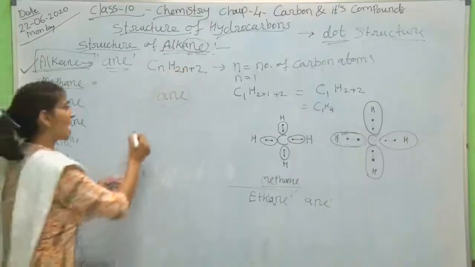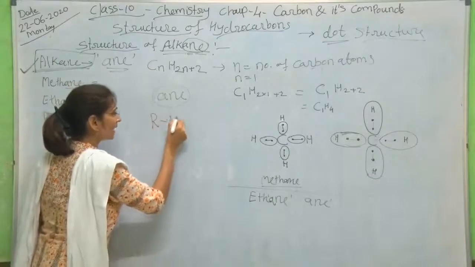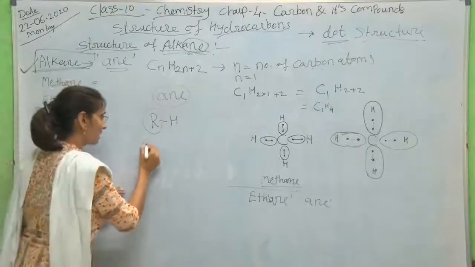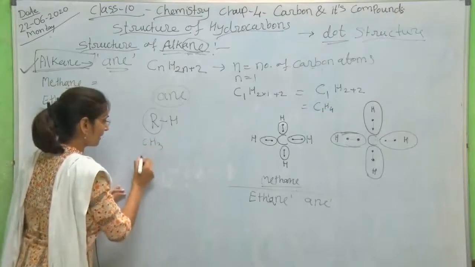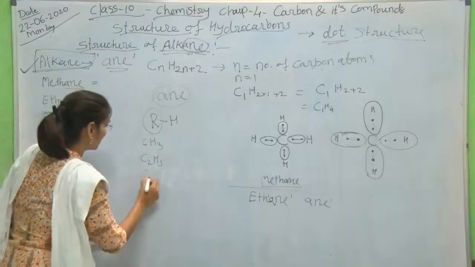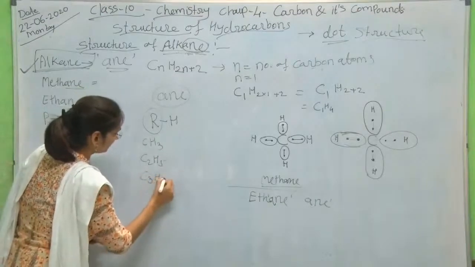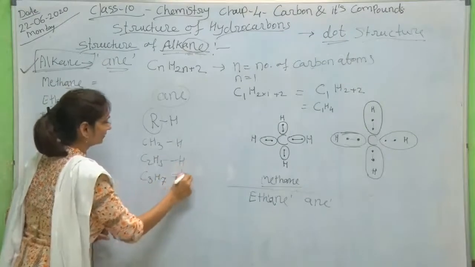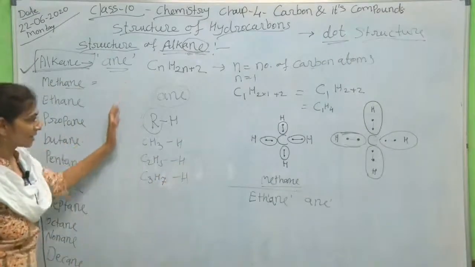So RH: R means the hydrocarbon part, whether it has a single carbon atom, 2 carbon atoms, or 3 carbon atoms, and here H is attached for alkane. Are you understanding?